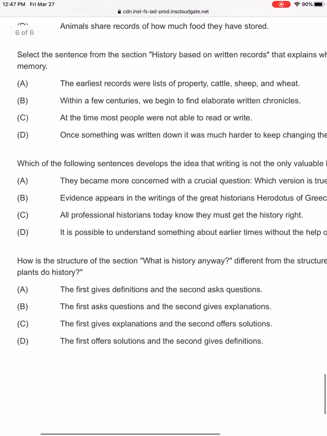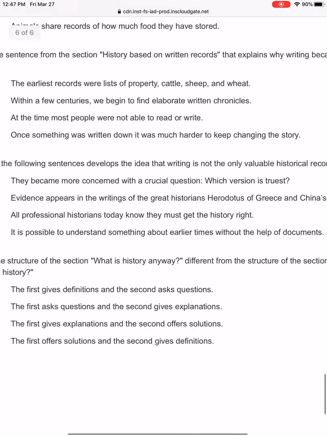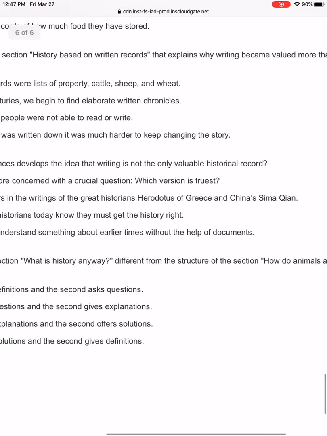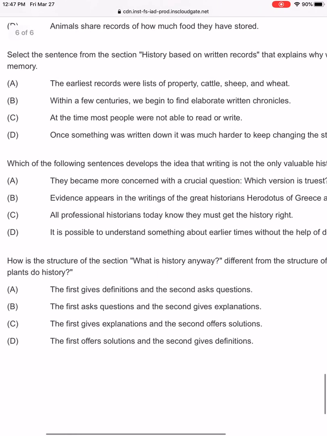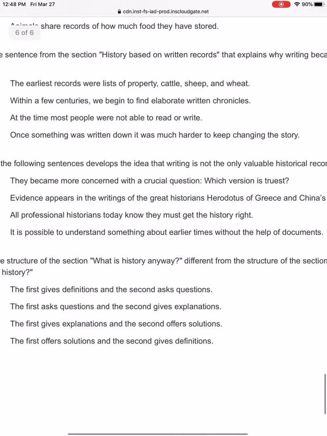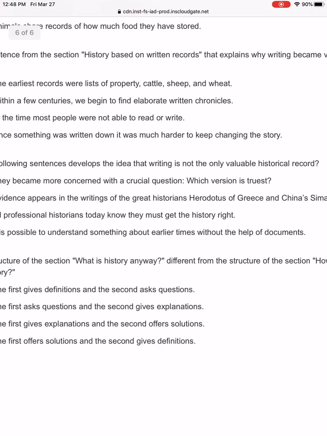B. Evidence appears in writings of great historians Herodotus of Greece and China's Sima Qian. C. All professional historians today know they must get the history right. Or D, it is possible to understand something about earlier times without the help of documents. Documents meaning paper that people wrote on, excuse me.